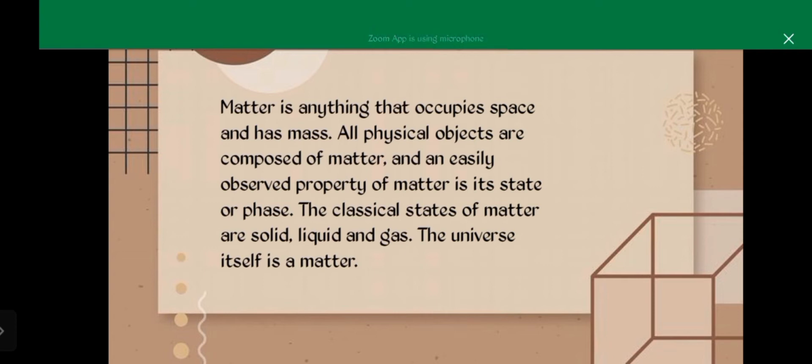Matter, anything which has mass and occupies space, is known as matter. Basically, everything around us is composed of matter, from the books, pen, water, air, and so on. All living beings are also composed of matter. All of them have a specific mass and they occupy space.